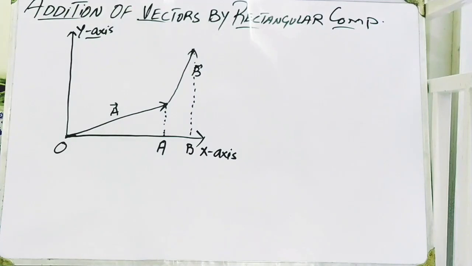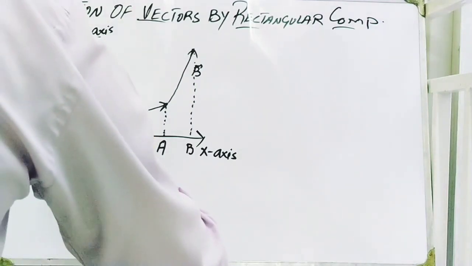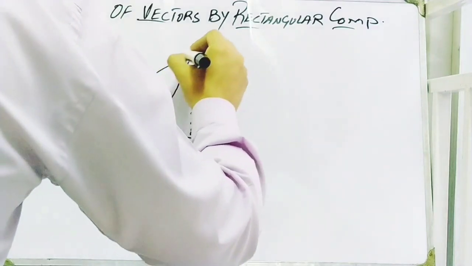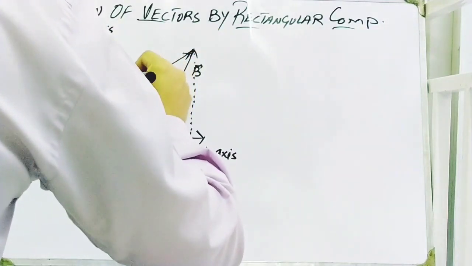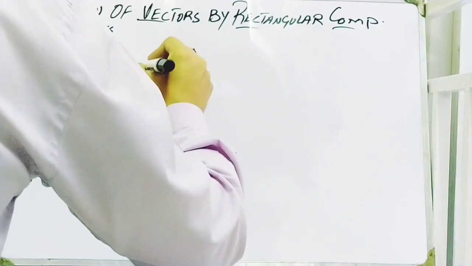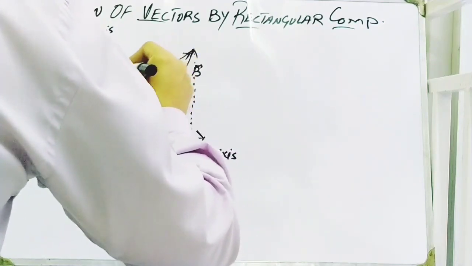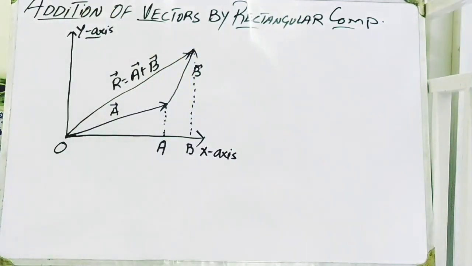So according to the head to tail rule, we are going to draw a resultant for this situation, and the resultant vector is called R, which is equal to A plus B, as said in the definition of the head to tail rule.